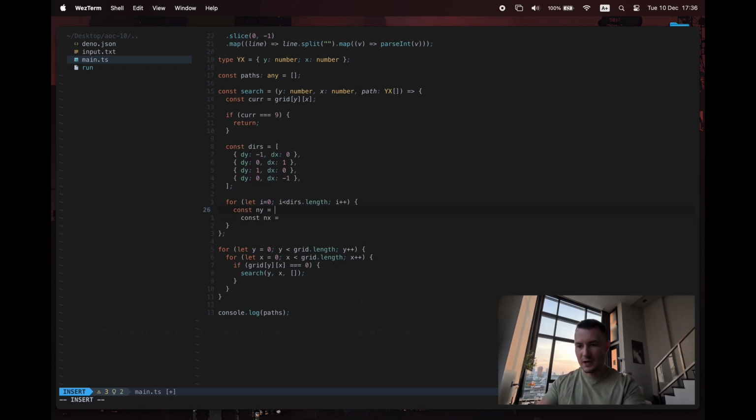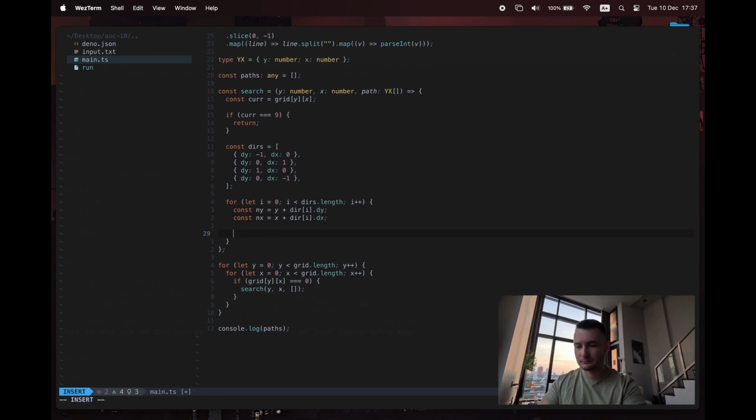A new y is going to be whatever y currently is plus the direction in question dot dy, and the new x is x plus whatever the current direction's dot dx. So we've got 2 new coordinates, and we're going to do that for every direction. So we're going to generate 4 sets of new coordinates for every single yx that we get given here.